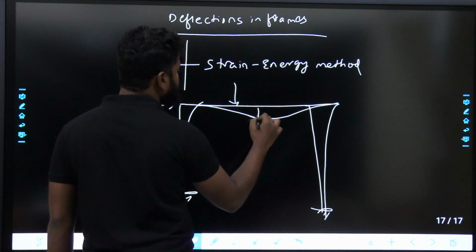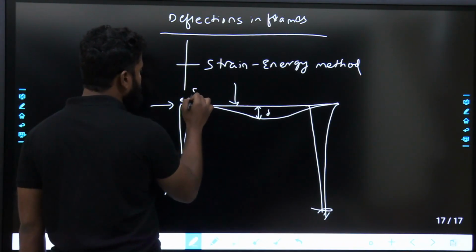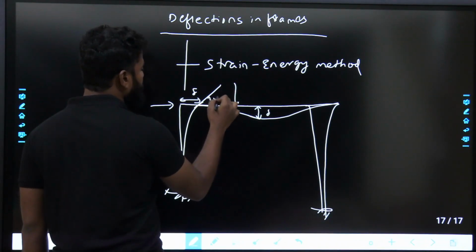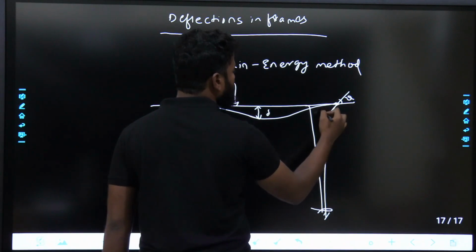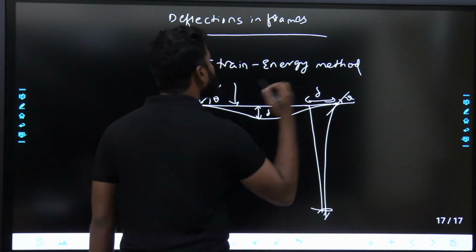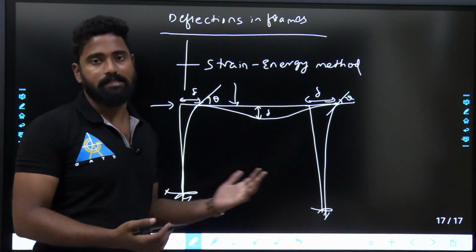What exactly is this deflection? What exactly is this theta? What is this theta? Same thing. What is this deflection? Everything is calculated by using strain energy method. How? We'll discuss over here.